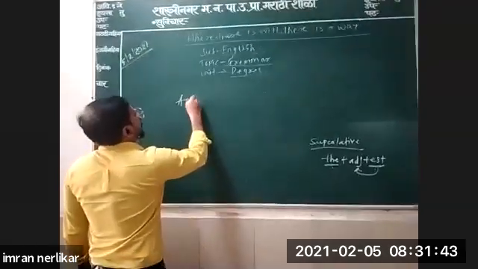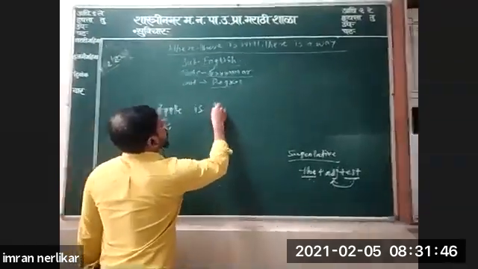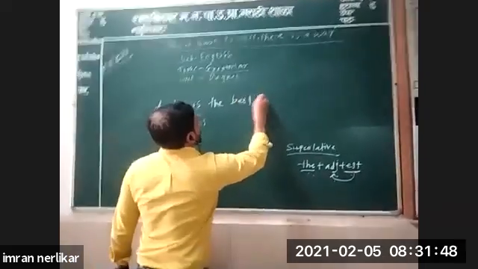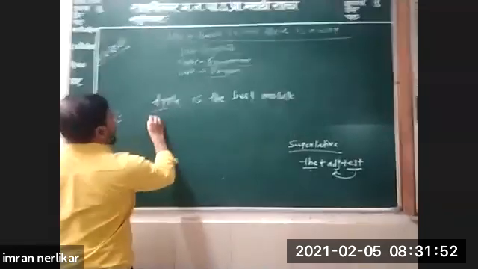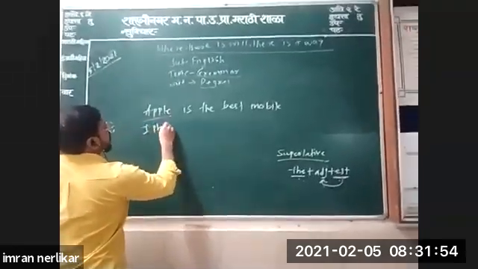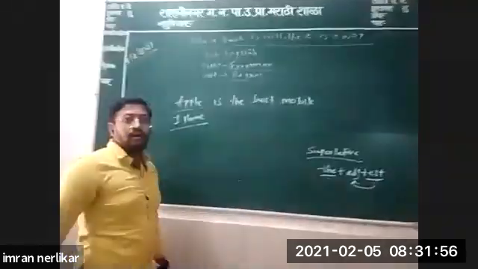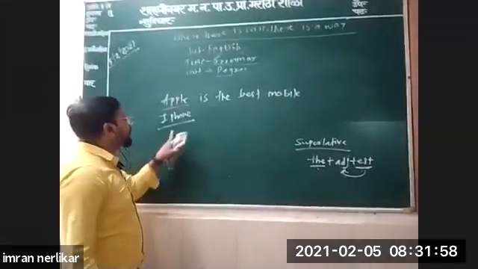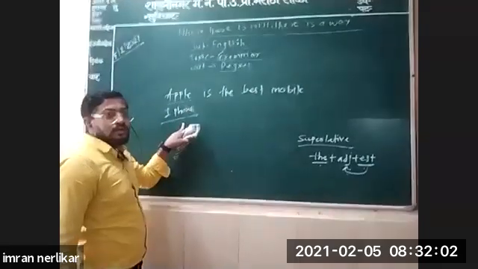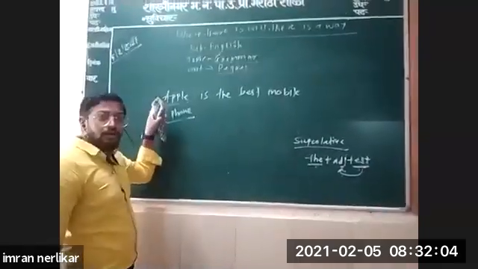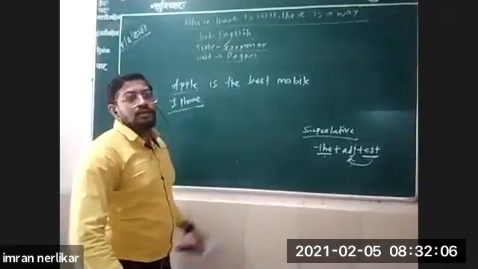Apple is the best mobile. Apple means what? iPhone, you know. It is the company of Apple only. Apple designs iPhones.